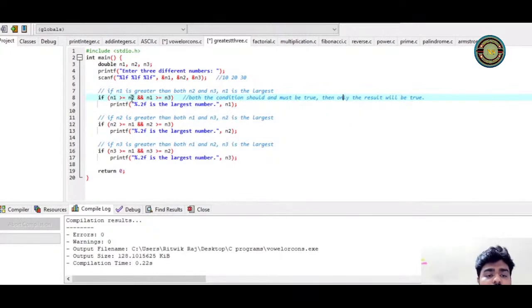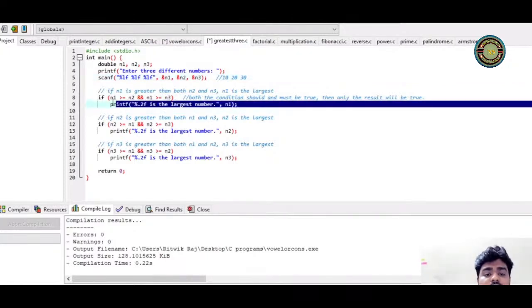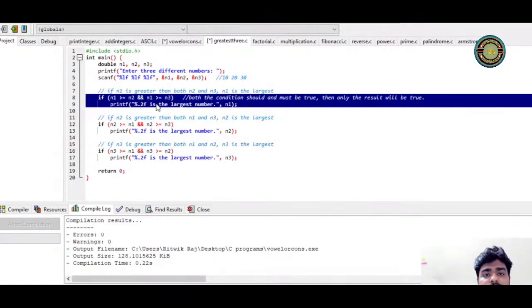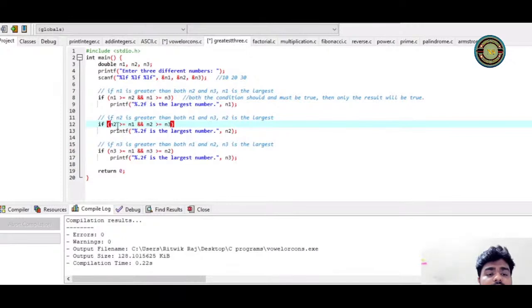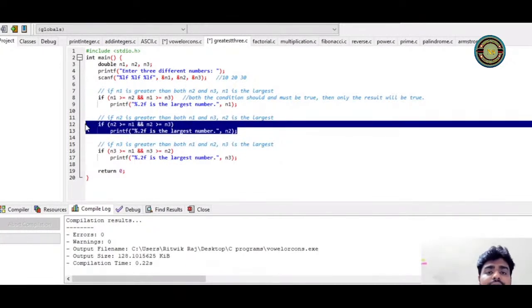So n1 is greater than or equal to n2. That means 10 is greater than or equal to n2. It is false. Leave this, don't even look at it, because our first condition is itself false, right? Moving to the next one, we have n2 is greater than or equal to n1. That is correct, so it is true. But we also have to check the second condition because we have an AND operator, not an OR. So n2 is greater than or equal to n3. n2 is 20, is it greater than 30? No. So this is false, so we are going to skip this.